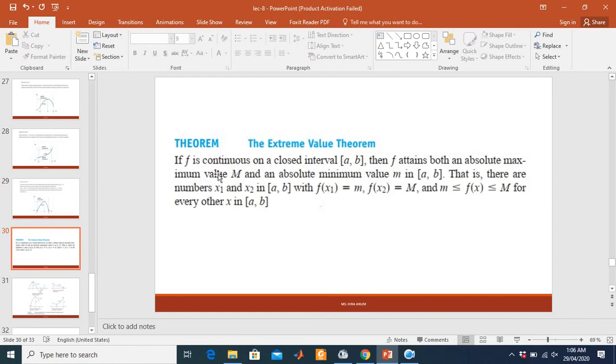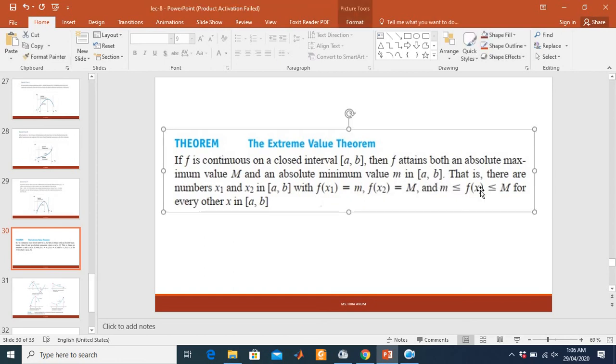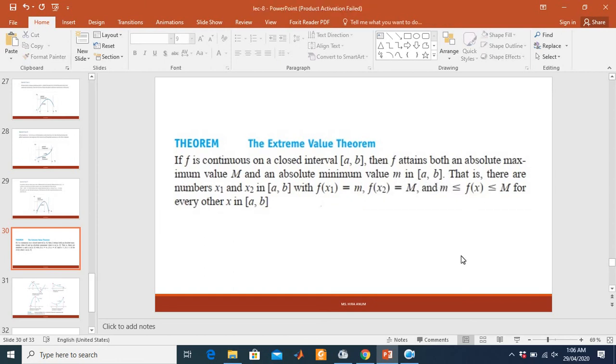Extreme value theorem. If f is continuous on the closed interval a, b, then f attains both an absolute maximum value, capital M, and an absolute minimum value, small m, in the given interval. That is, there are numbers x1 and x2 in the interval with f of x1 equals m and f of x2 equals capital M, then small m is less than or equal to f of x, which is less than or equal to capital M, for every other x in the interval.